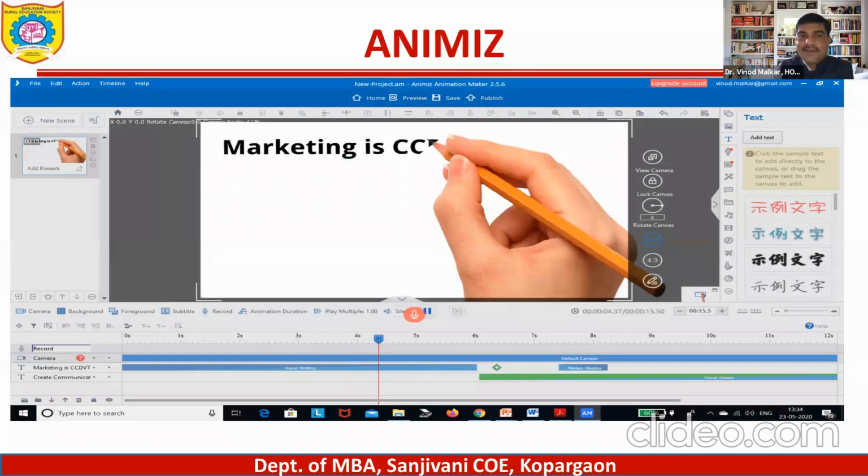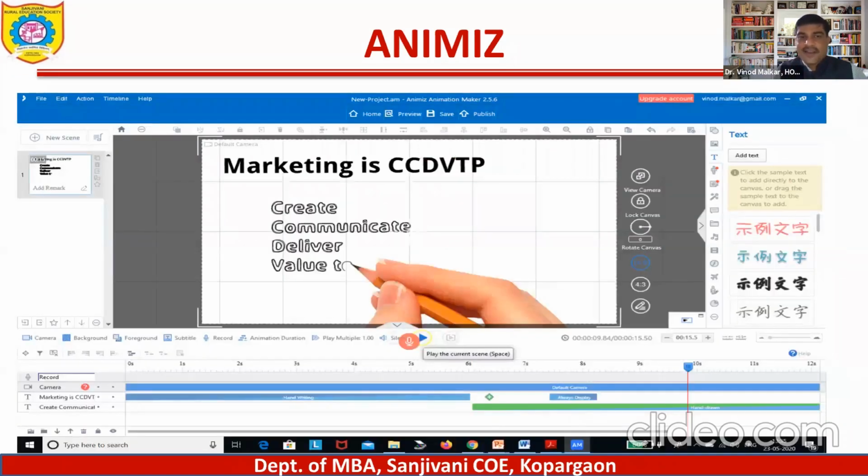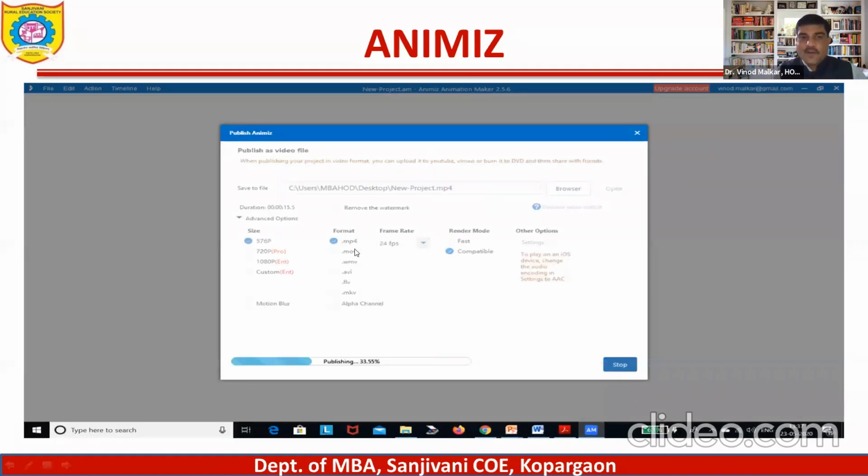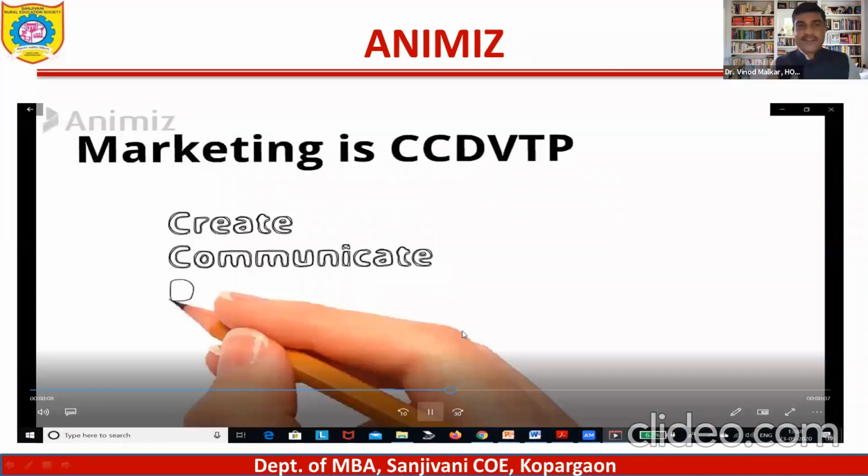So if you select the hand and you select the speed, and there is a mic also available, you just turn on the mic and the speed that you can select, and just turn on these things, and then you will create the video, and the video gets published, in whichever format you want the video, MP4, MOV. So they will ask you, and you just share, and your video gets ready. Marketing is CCDV, TP, create, communicate, deliver values. Your video gets created with the help of Animiz. You can adjust the speed, and students will love these kinds of videos also if you use good sounds.